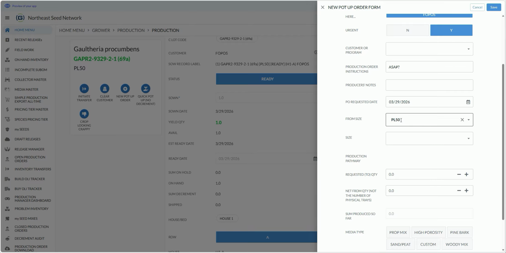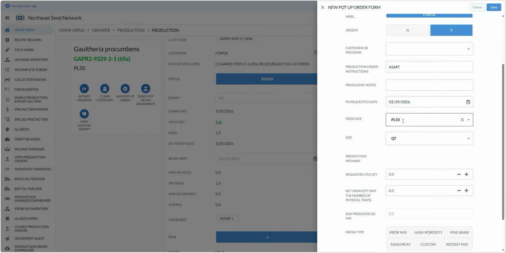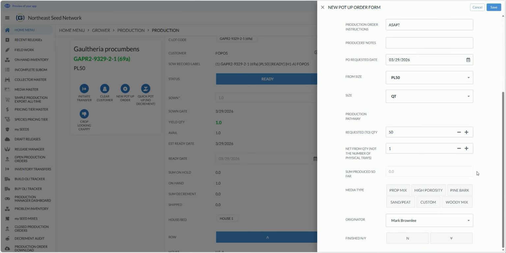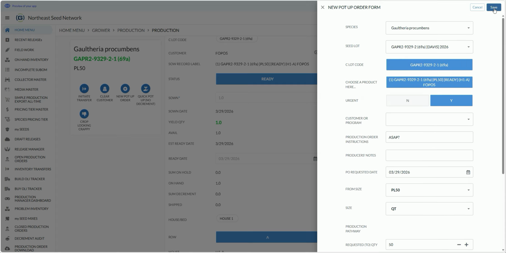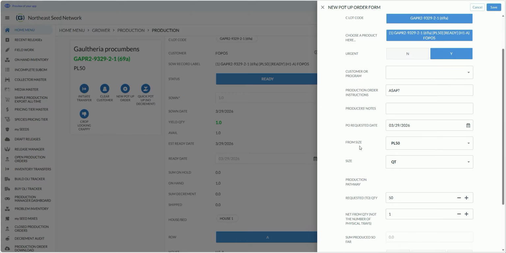We're going to go from the PL50, and bump it up to a quart. And let's see, if we have 50 PL50s, we should be able to do 50 quarts. For us, quarts are counted individually, so I'm going to say 50 quarts. And I'm going to use one tray to do that. And please use a sandpeat mix. Great. So I just created step 1, a new production order to upsize the PL50s to quarts.